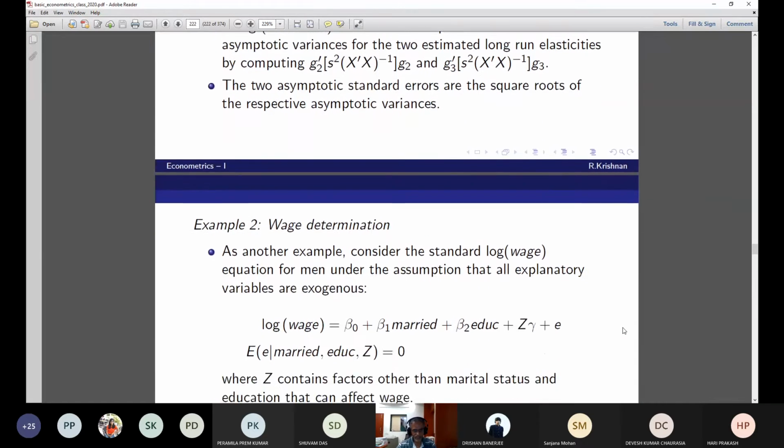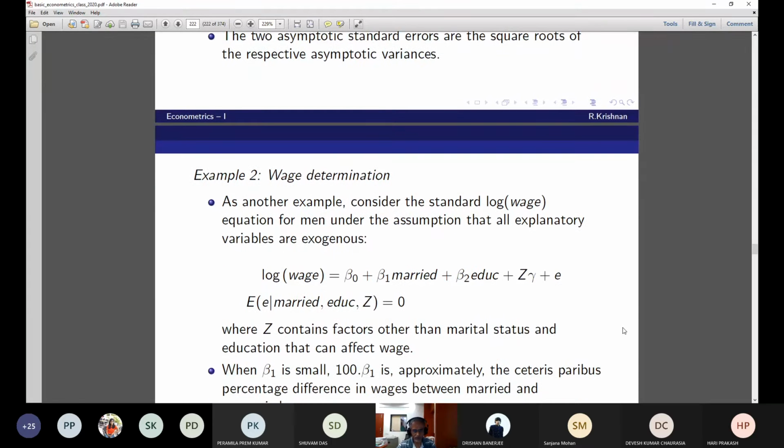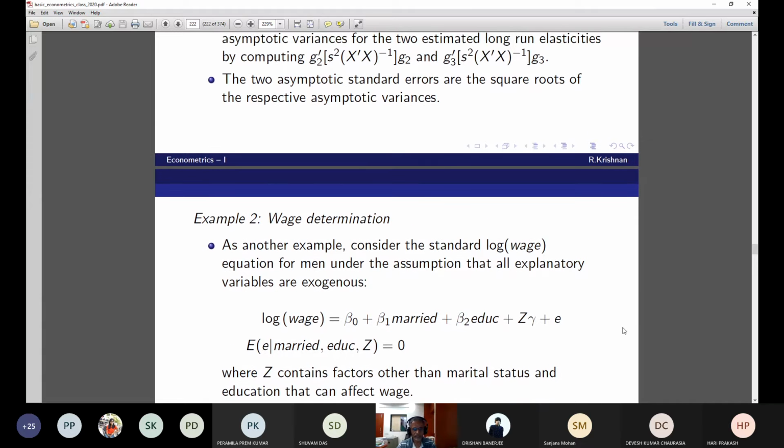Wage determination. Take this down. I'm going to ask you some questions also here. This will check whether you are ready for the midterm.